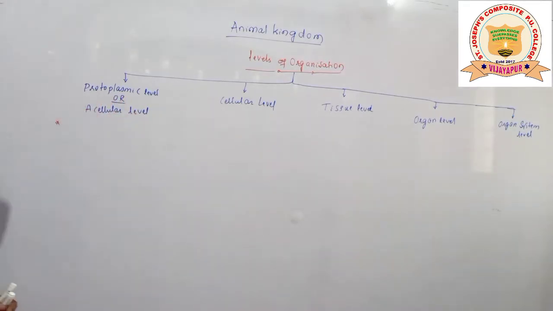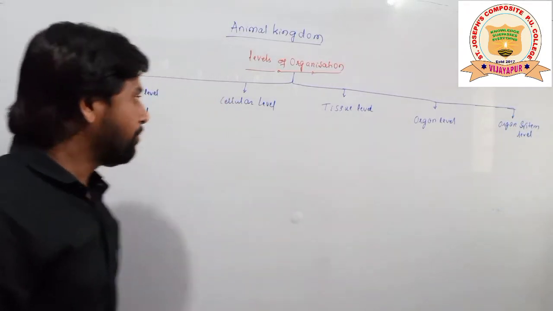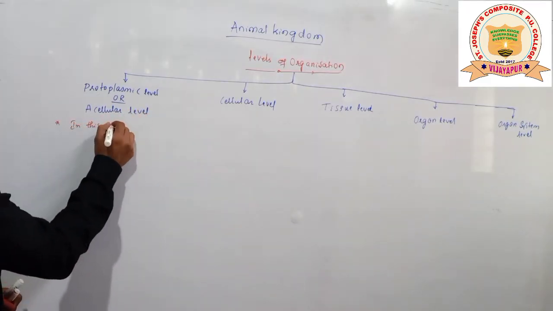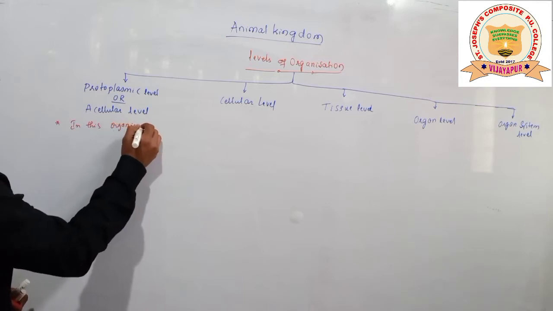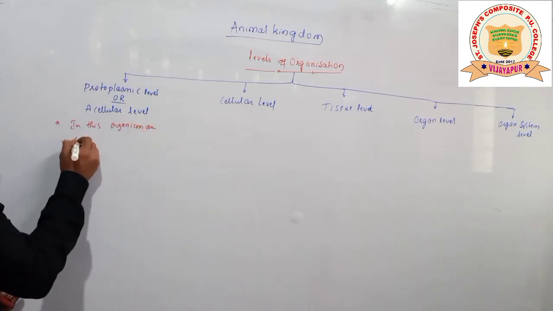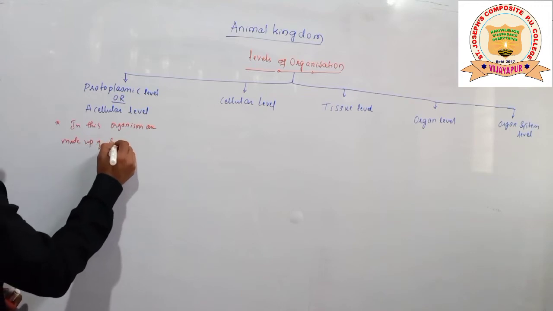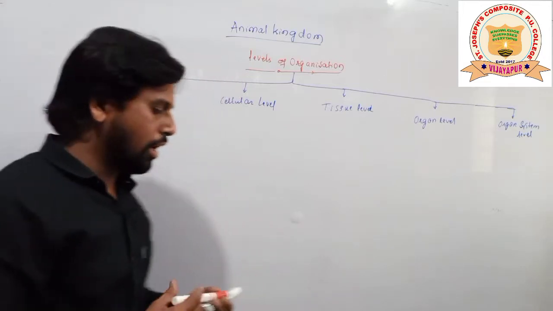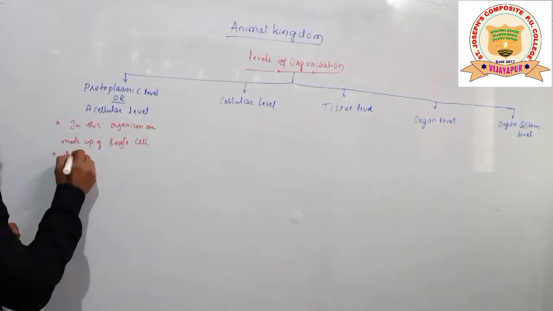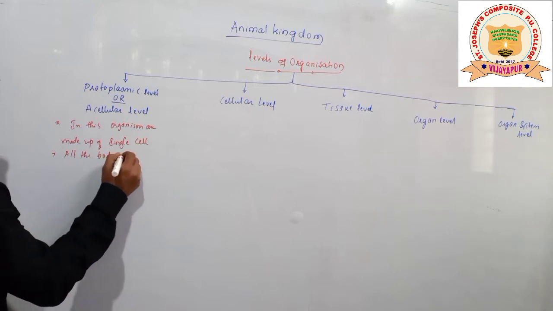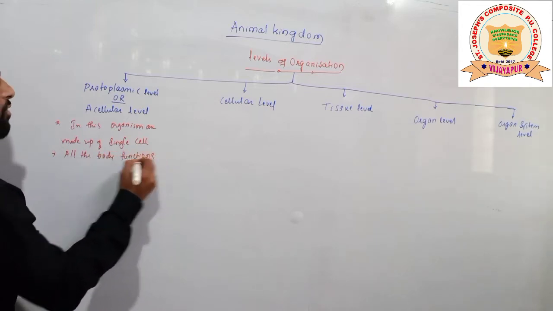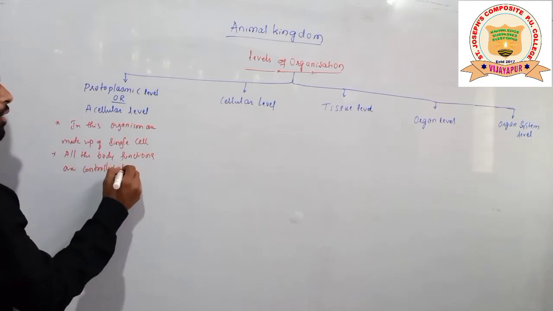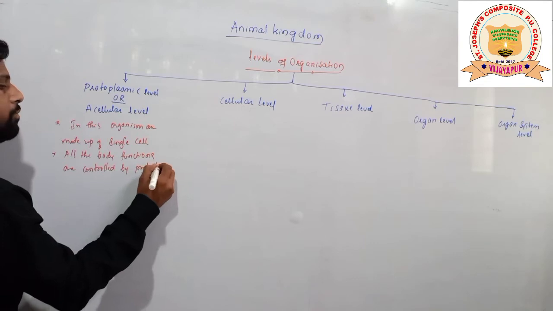Moreover, in the protoplasmic level, or the cellular level, students, the organisms are made up of a single cell, meaning they are all unicellular. All the body functions are controlled by protoplasm.